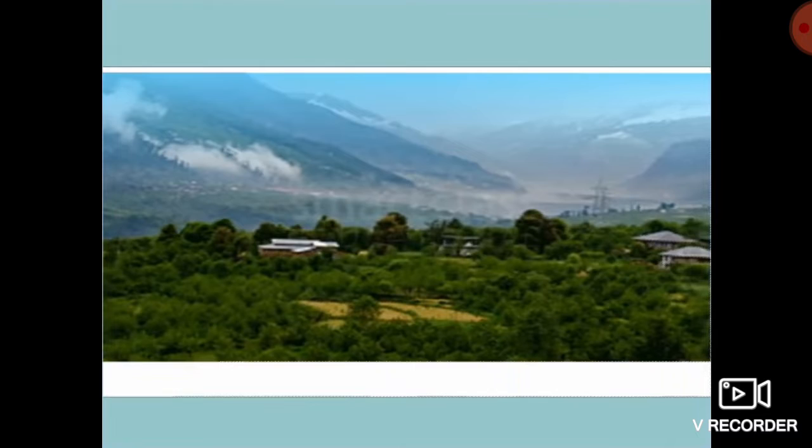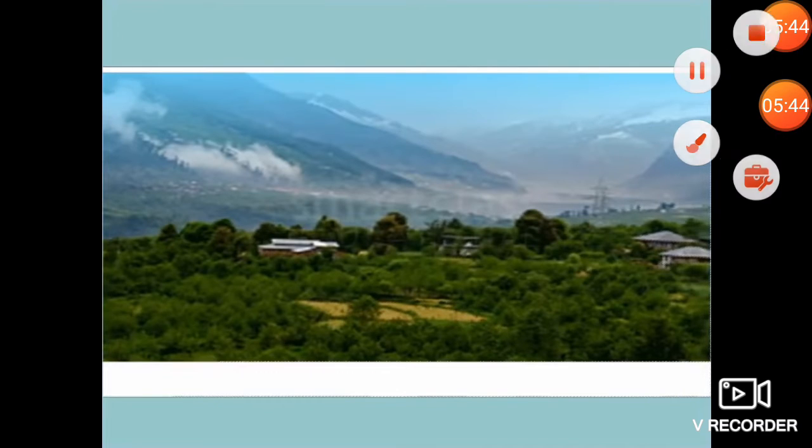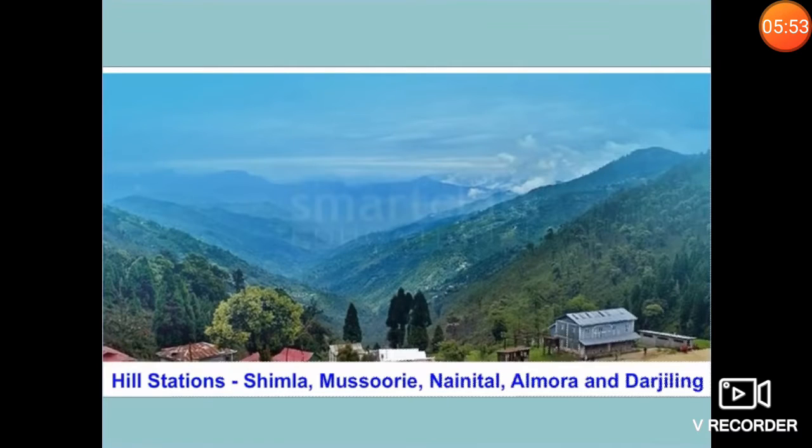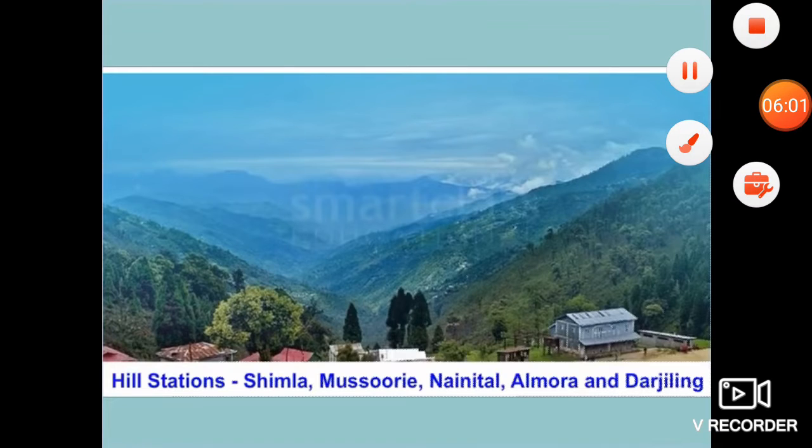Here, many beautiful hill stations are found, like the Valley of Kashmir, Kullu, and Kangra. Hill stations like Shimla, Mussoorie, Nainital, Almora, and Darjeeling are also beautiful.